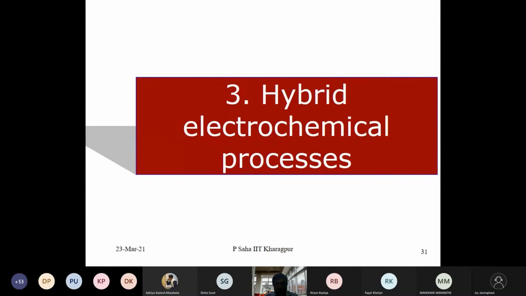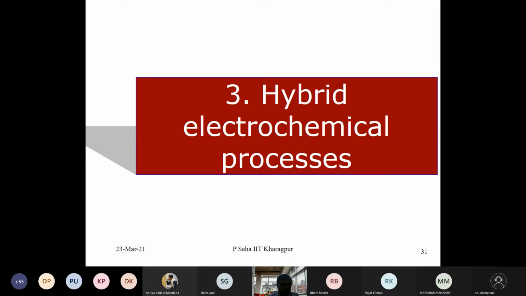So it is a combination of conventional and unconventional, or between two or more unconventional processes. The whole idea is to give an improved process and, at the same time, reduce or get rid of the weak points of the individual processes in the new process.